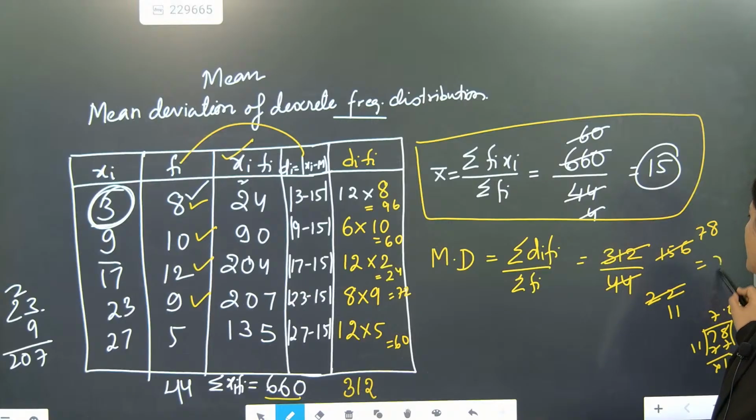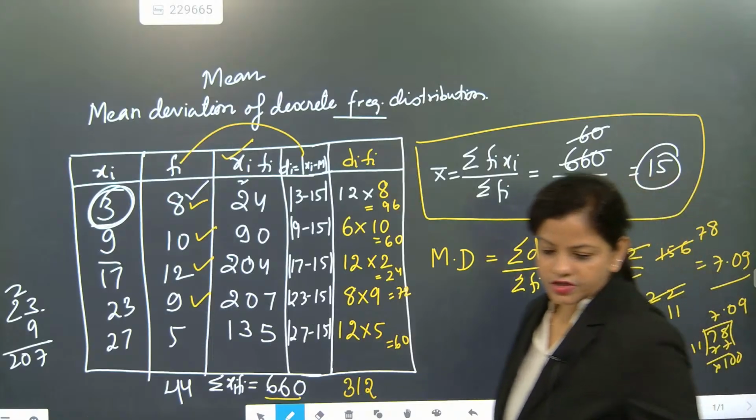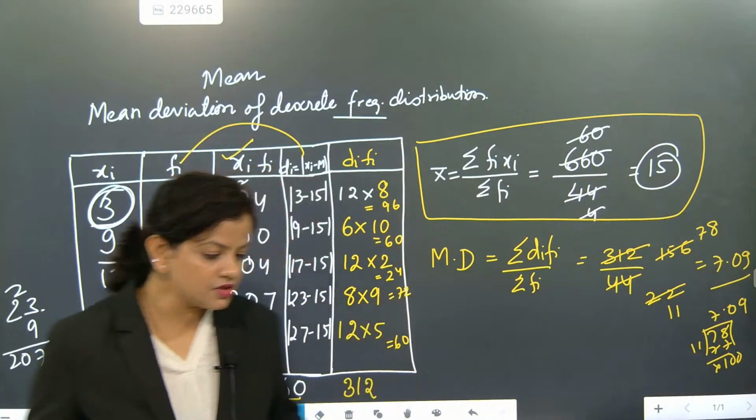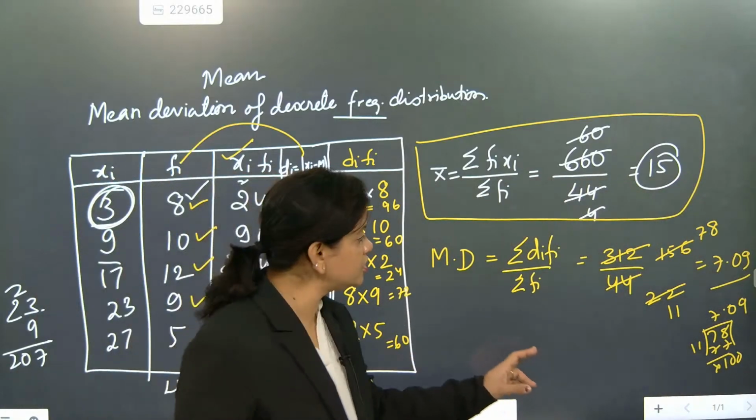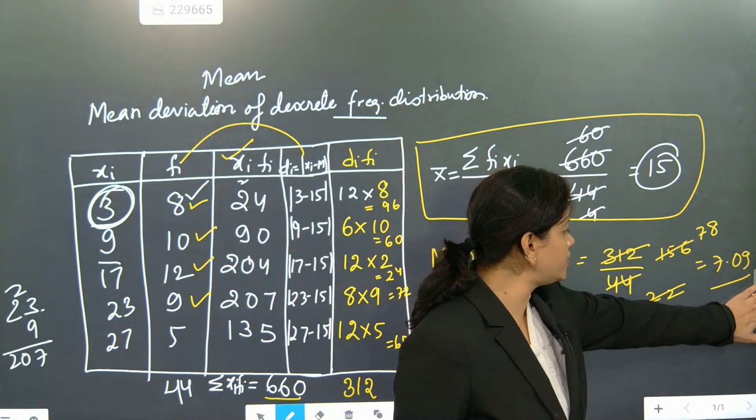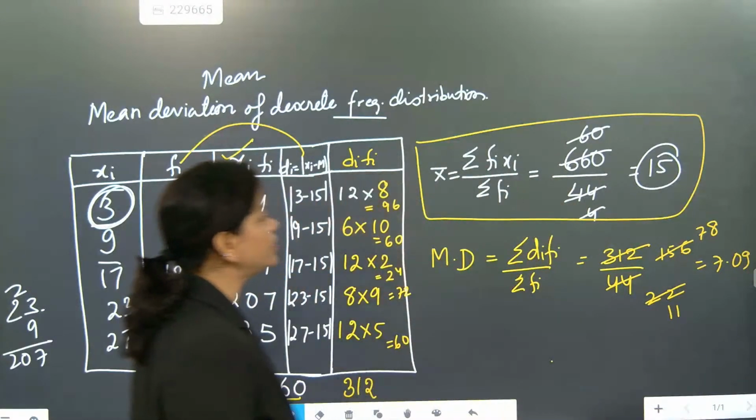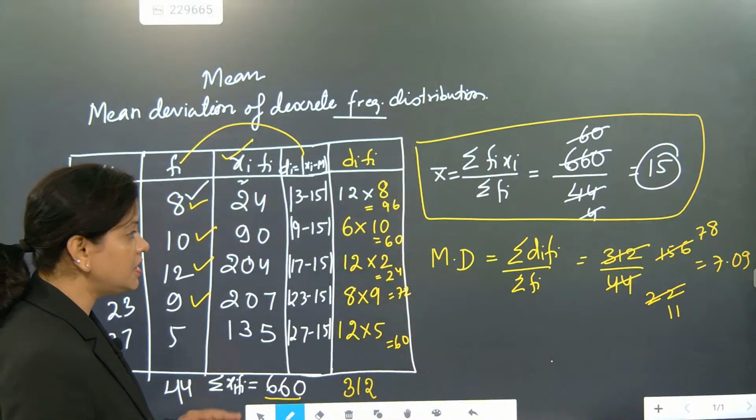It is coming approximately 7.09. Okay, so 7.09 it is coming. So the calculation gives 7.09 as the mean deviation.